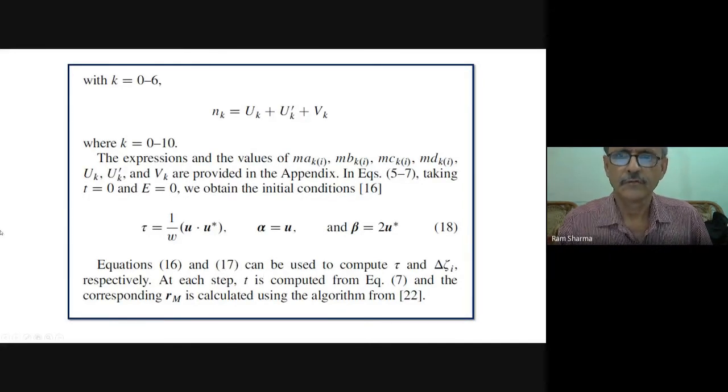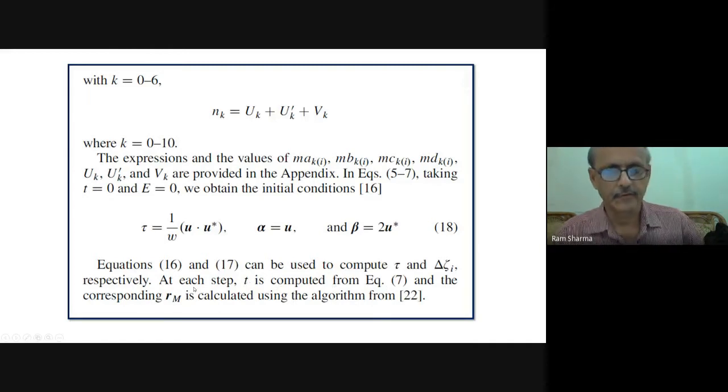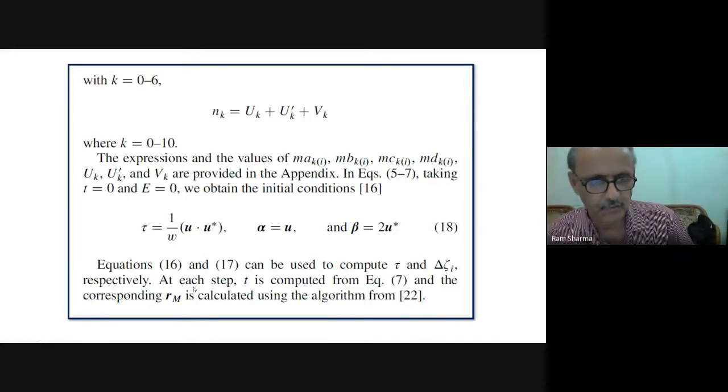And now once you have those analytical expressions, whenever you want initial conditions at t equal to 0, e equal to 0, we obtain the initial conditions. And equations 16, 17 can be used to compute tau and delta zeta_i, how much this has changed respectively at each step. T is computed from this. So here again, similar to numerical integration, we do not go in one round, we cannot reach. So some steps we go there, and then we go further like that. But we are following the path of the actual values, and the corresponding R_m is calculated using the algorithm from 22.